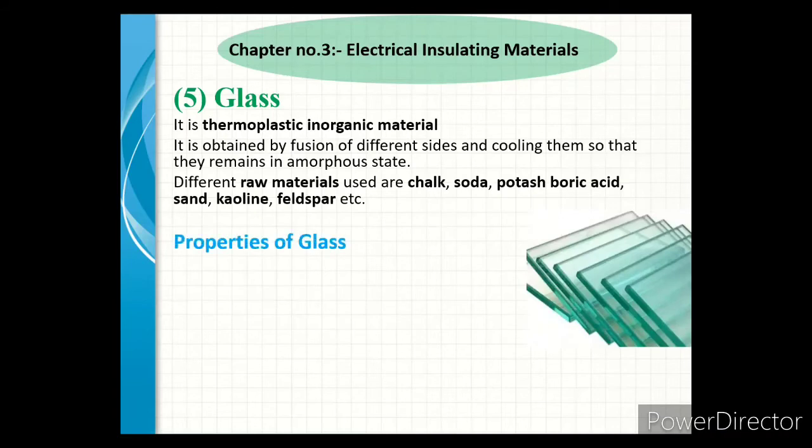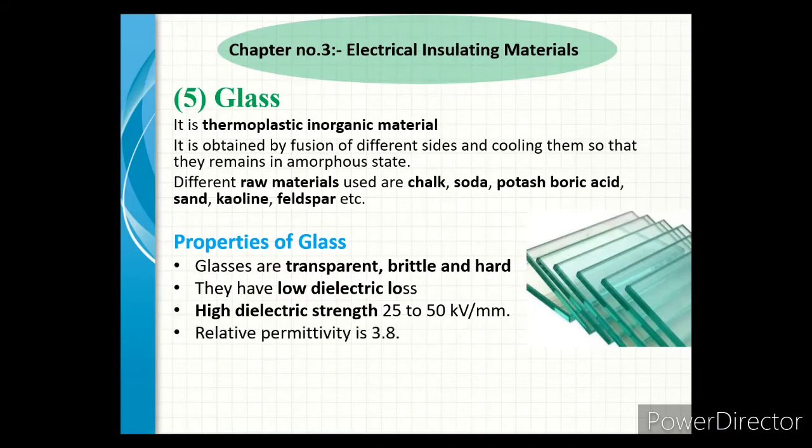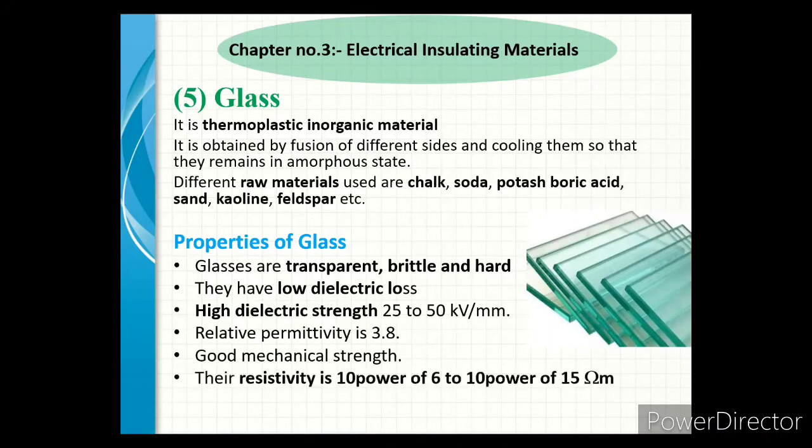Next, we see the properties of glass. Glasses are transparent, brittle, and hard. They have low dielectric losses and high dielectric strength of 25 to 50 kV/mm. Relative permittivity is 3.8. They have good mechanical strength. Their resistivity is 10^6 to 10^15 ohm meter.